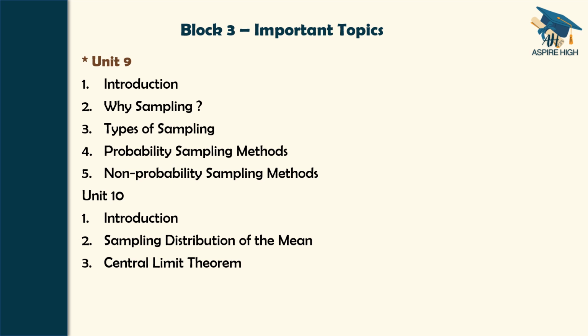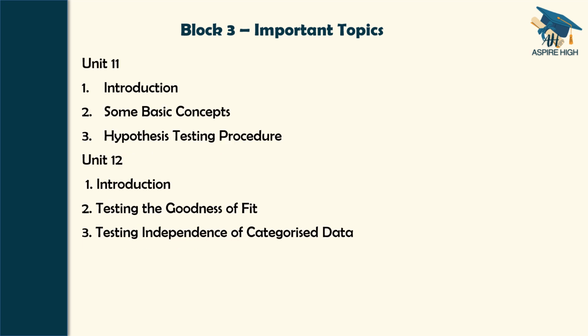There are some other topics. If you see the course material, there are more and more topics. We have enlisted some topics based on the previous exam questions or problems or short notes. Not only that, some that are somewhat more important but not at all asked so far. There is a possibility of being asked for the first time. They are also included. Next comes unit 10: introduction, sampling distribution of the mean and central limit theorem. These 3 are identified.